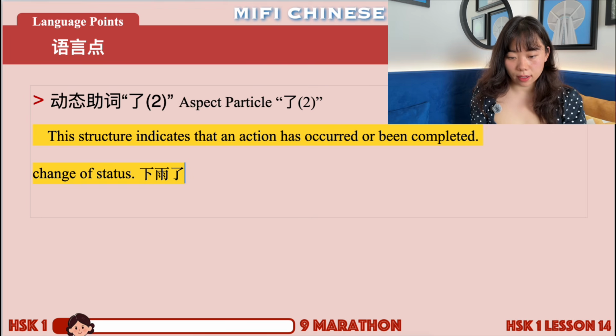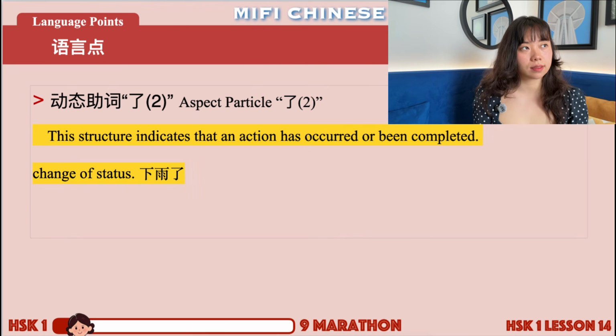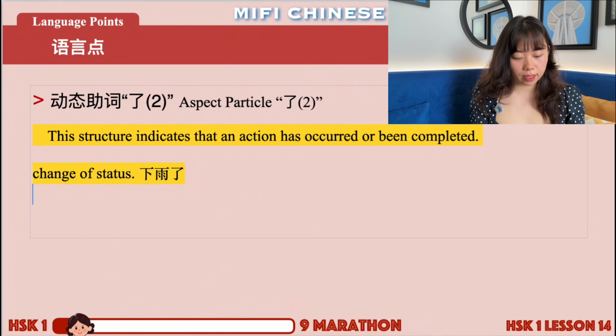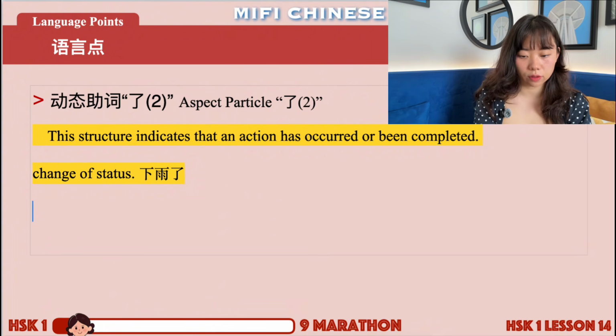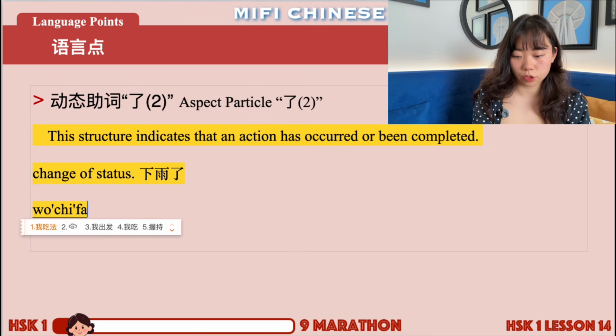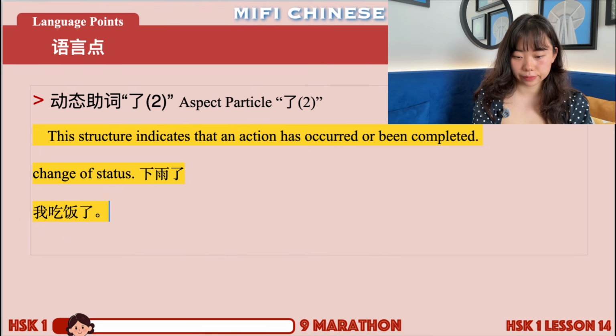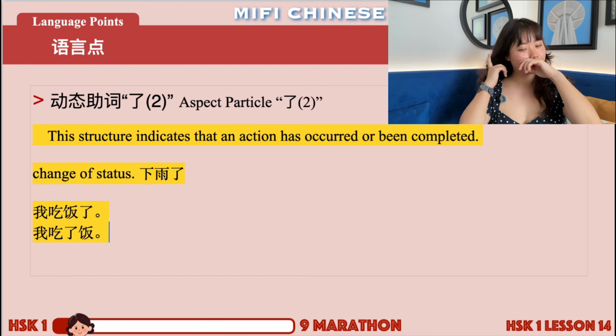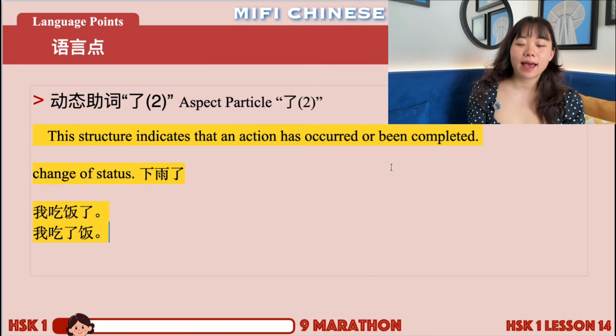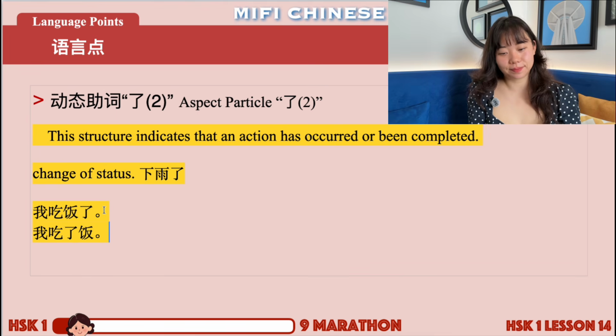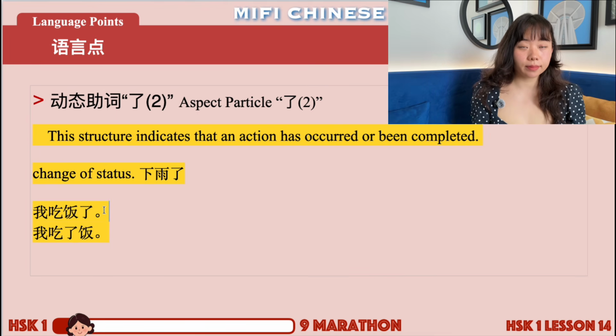Okay, so let's see the difference in two different sentences. Let me give you two different sentences: 我吃饭了 and 我吃了饭. Can you try to translate them? And can you tell which one means change of status and which one means the action has been completed? Okay, so let's see. 我吃饭了.